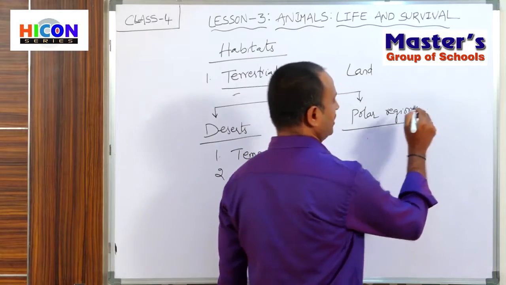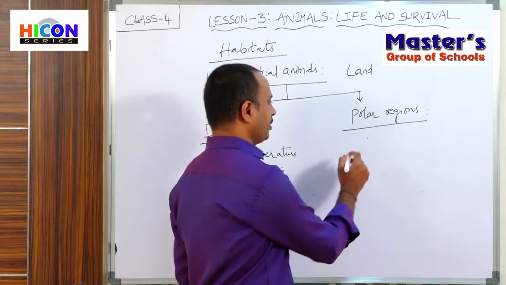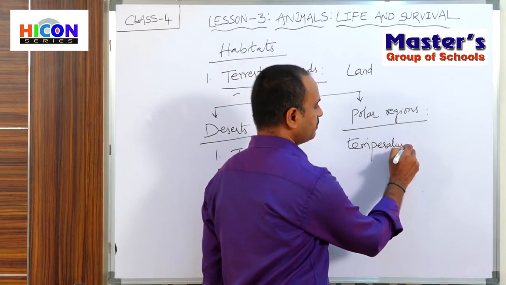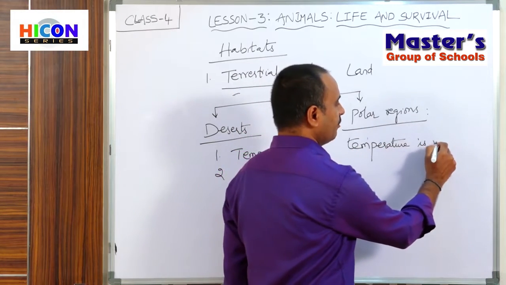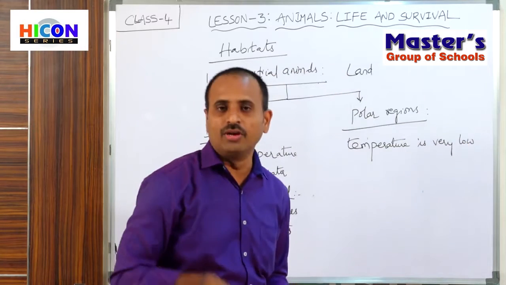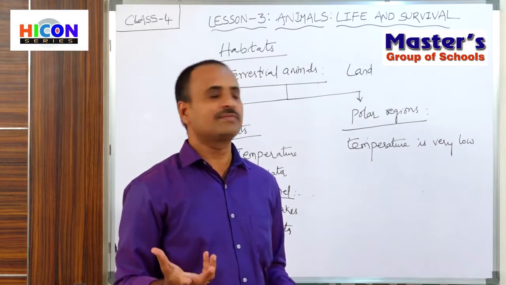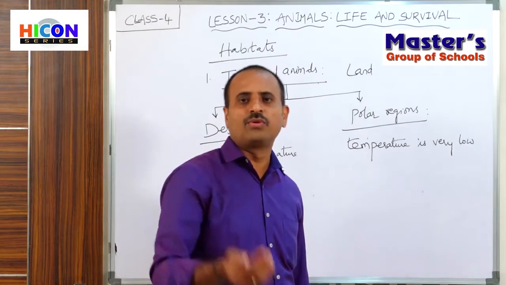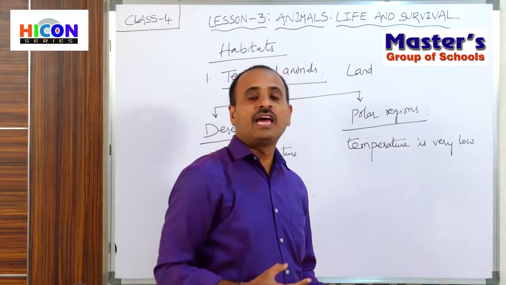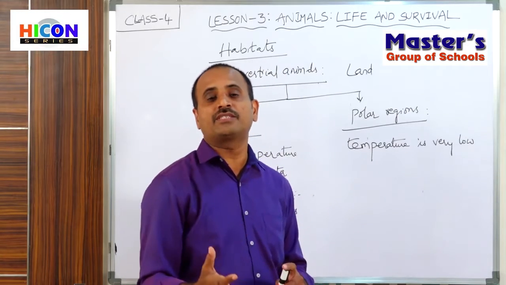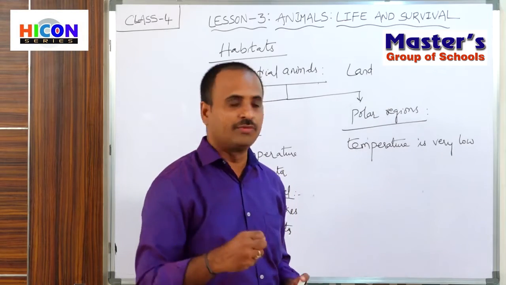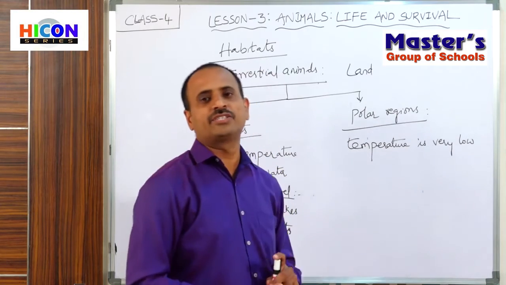Especially in these regions, the temperature is very cold during winter seasons. The temperature is extremely low, especially in winter seasons. Not only in winter, in every season the temperature is extremely cold. So the animals which live in these polar regions have some special adaptations in their bodies to survive in such cold climatic conditions.